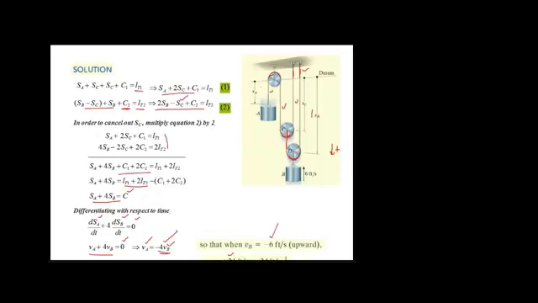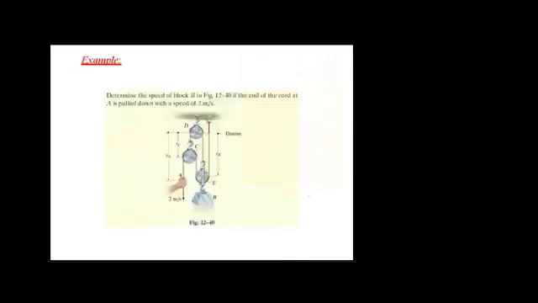And over here it is also mentioned that this velocity is basically negative because we are defining downward as positive. Okay, so now let's consider another example to understand that thing fully. Determine the speed of block B. We need to determine the speed of block B